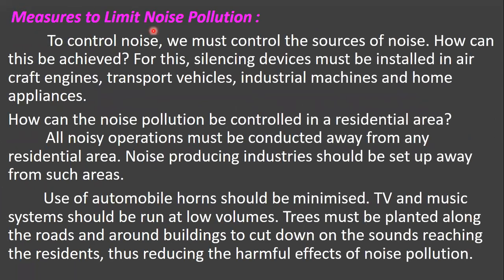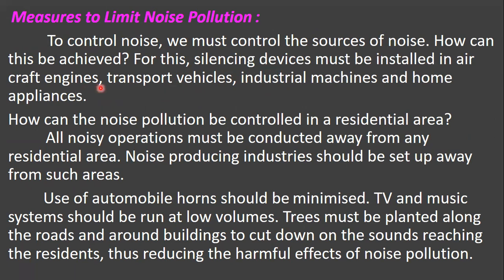Measures to limit noise pollution, children. How to control noise pollution? To control the noise, we must control the sources of noise, children, and then we can control noise pollution. For this, silencing devices must be installed in the aircraft engines.